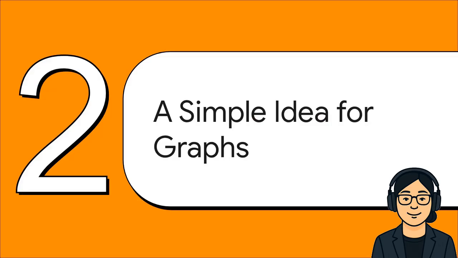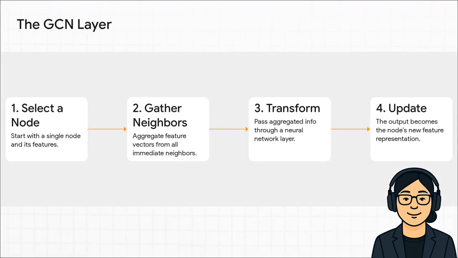And this is where the breakthrough happens. Kipf and Welling came up with this beautifully simple, incredibly powerful idea, and they actually took their inspiration from the world of computer vision and convolutional neural networks. Okay, here's the core idea, and it's just brilliant in its simplicity. For any single node you pick in the network, you just look at all of its direct friends, its neighbors, and you just average out their features. Then you take that averaged info and run it through a basic neural network layer. Boom. That output is the node's new, smarter representation.